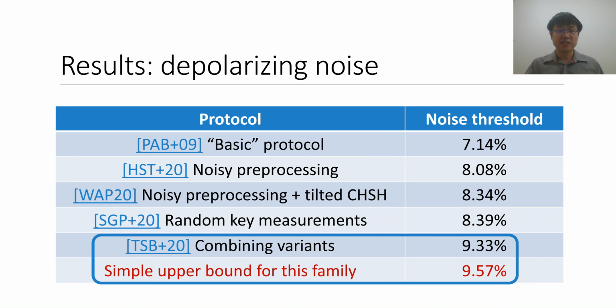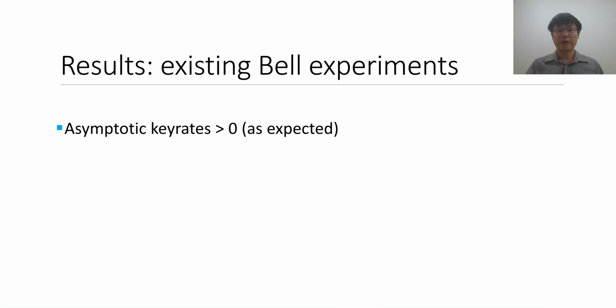Okay, but this was for the simple noise model of depolarizing noise. Let's move on to how it looks in the setting of the existing Bell test experiments. First of all, as expected, because the individual protocol variations were already able to achieve positive asymptotic key rates, by combining them, we were also able to achieve positive asymptotic key rates for essentially most of the existing Bell test experiments, at least in theory.